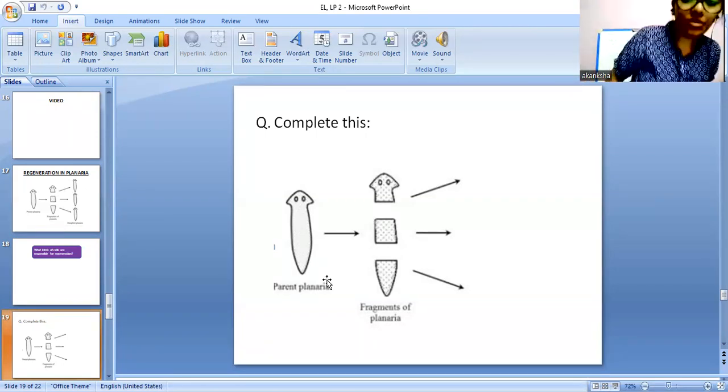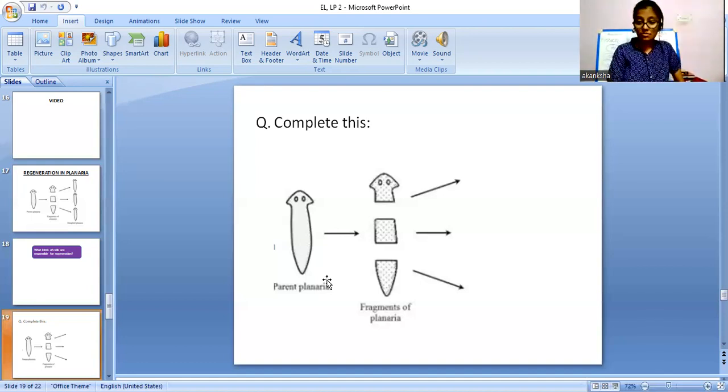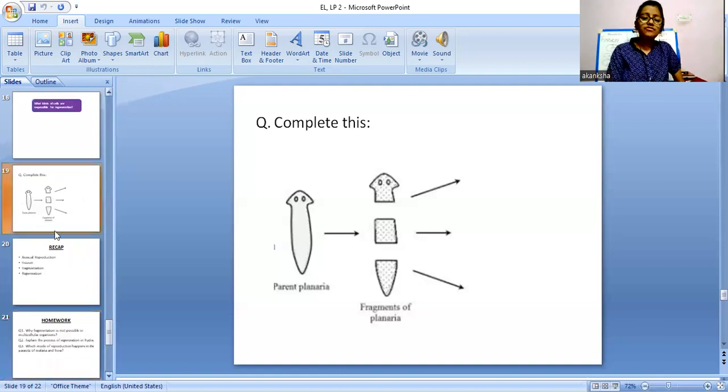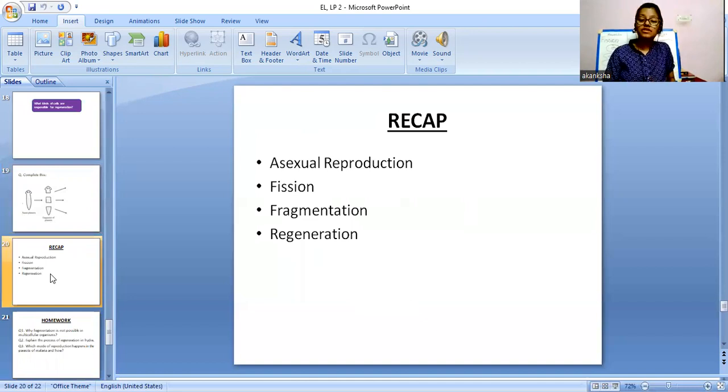Now coming to the recapitulation part. What we discussed today was different types of asexual reproduction. First, we discussed fission. Fission happened in which organism? It happened in amoeba, right? Binary fission. And in plasmodium there was multiple fission.